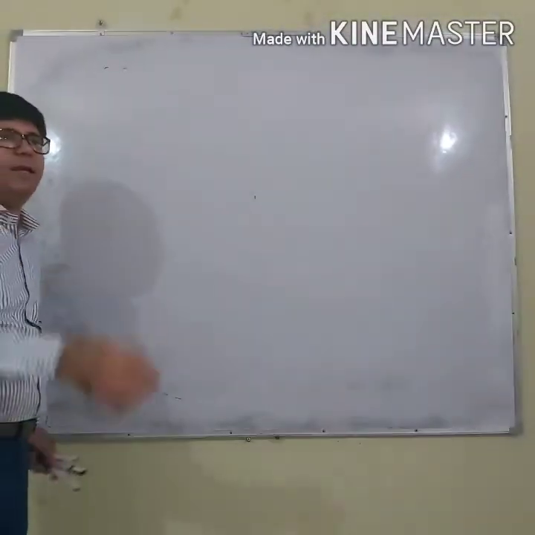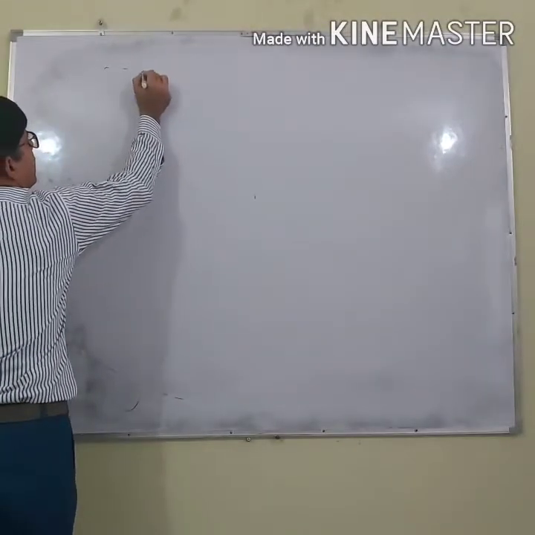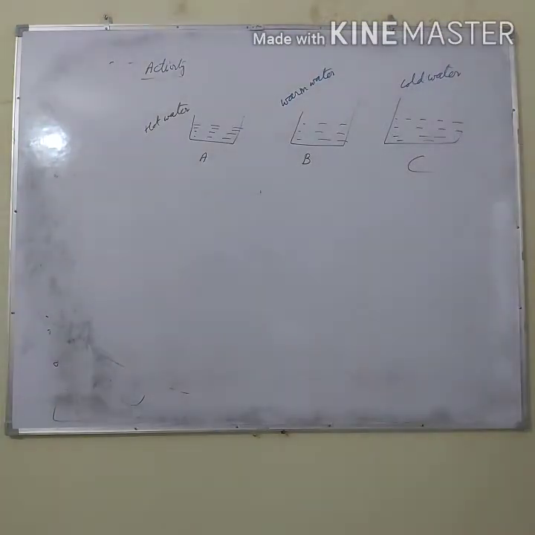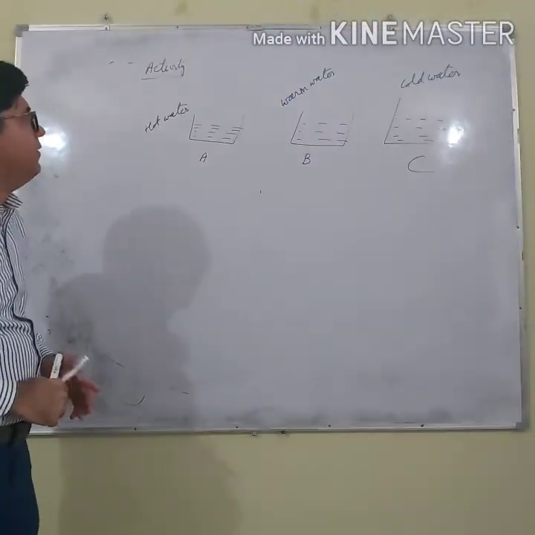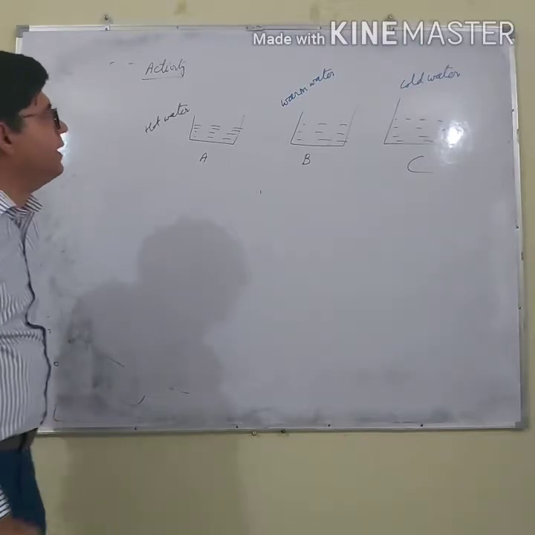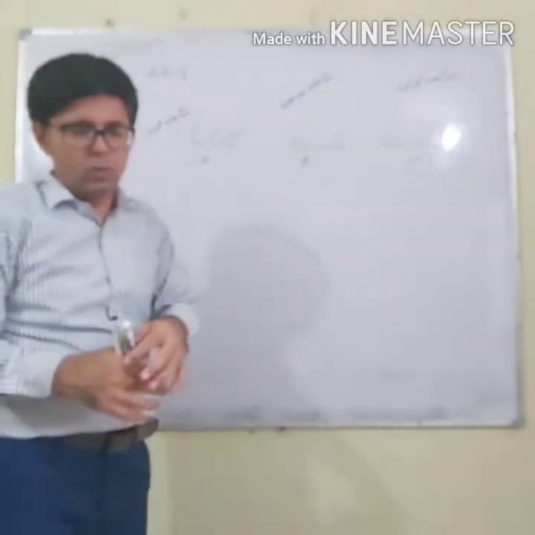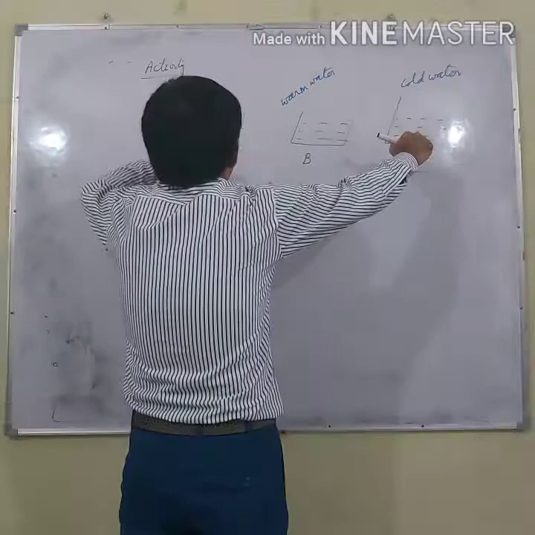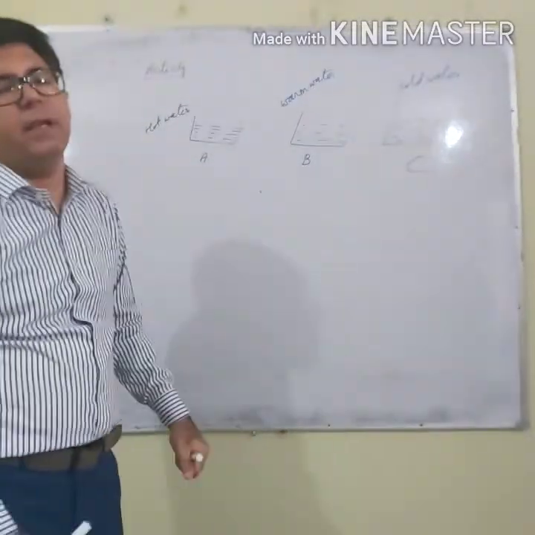Now, this is the activity. Do this activity at your home. Let us do an activity. In this activity, there are 3 containers A, B, C. A contains hot water, B contains warm water and C contains cold water. You put your right hand in the cold water and left hand in the hot water for a minute.